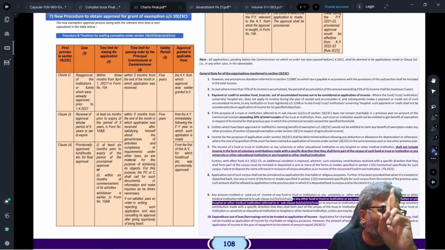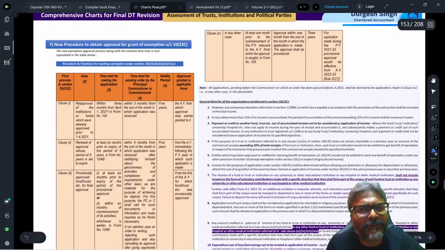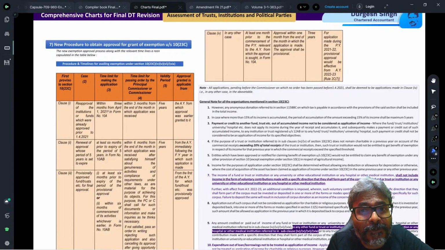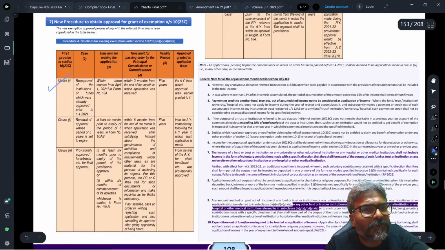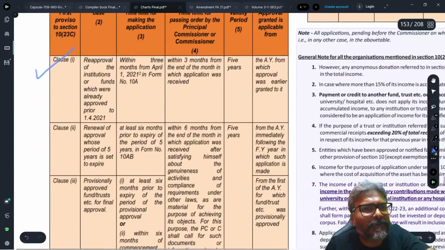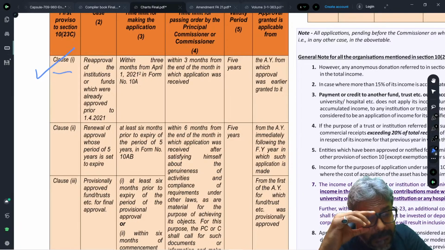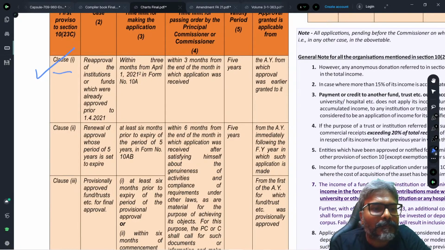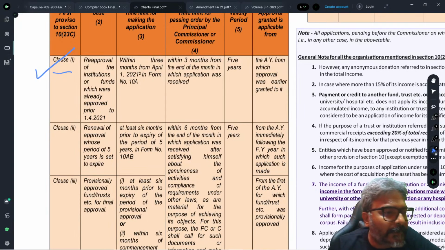Students, in the registration part, there are only 2 things that can be targeted in your examination, for which you need to be ready. Only 2 things. You say, sir, what are those 2 things? We are very curious to know about it. Okay, fine, students, I'm telling you quickly. First of all, clause number 1. In the first clause, students, what will happen?